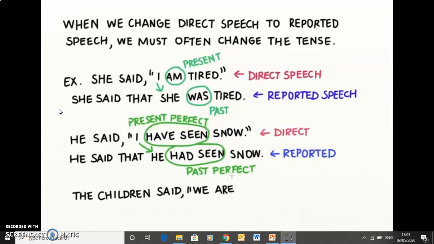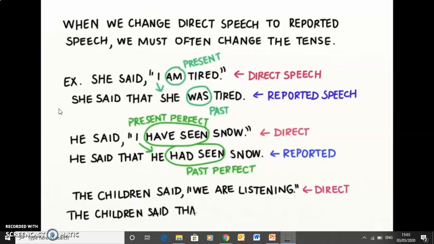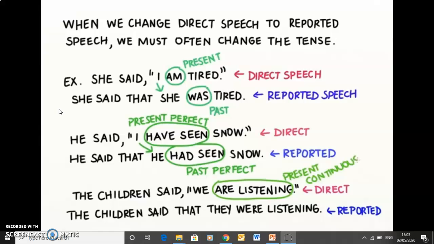The children said, "We are listening." Direct. The children said that they were listening. Reported. Notice again. Present continuous, past continuous.